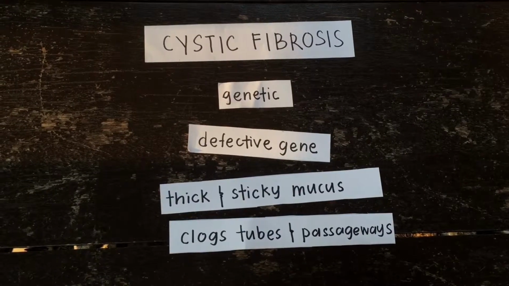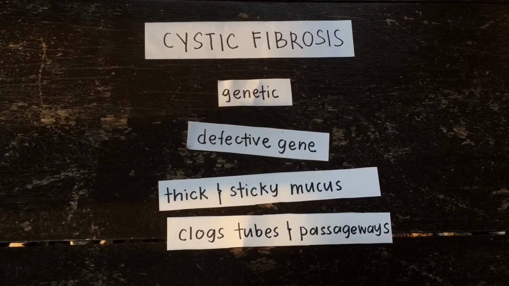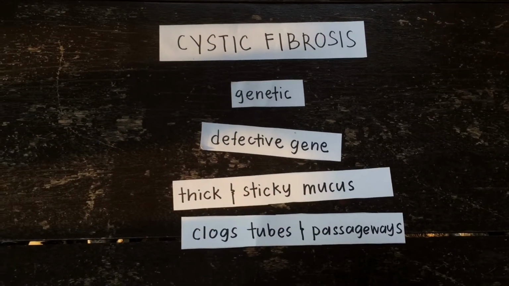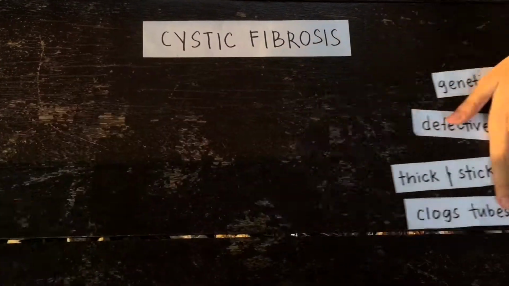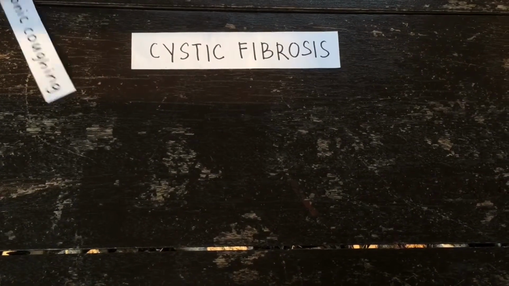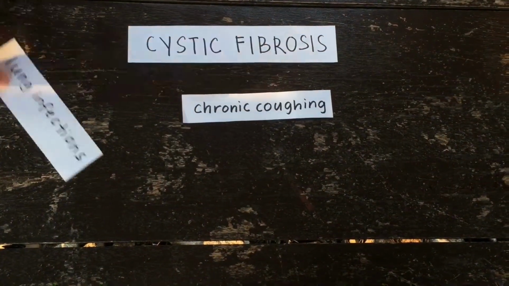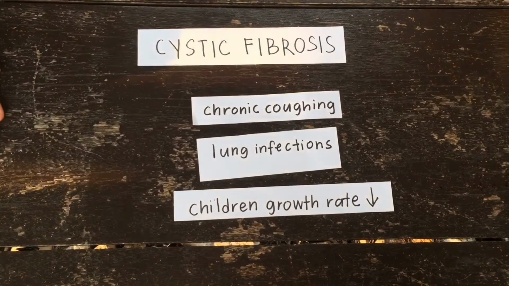Next is cystic fibrosis. Cystic fibrosis is a genetic respiratory disease caused by a defective gene that creates thick and sticky mucus that clogs up tubes and passageways. The symptoms of cystic fibrosis are salty tasting skin, chronic coughing, frequent lung infections, and a poor growth rate in children.